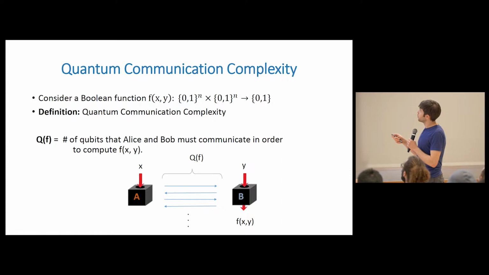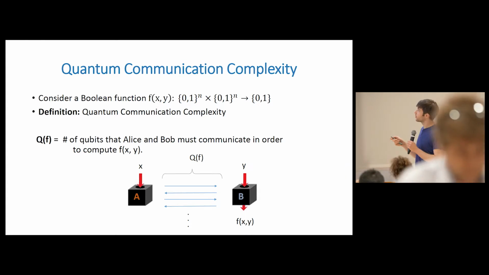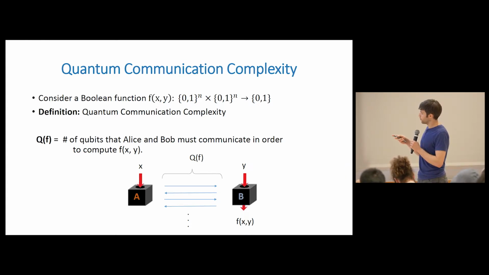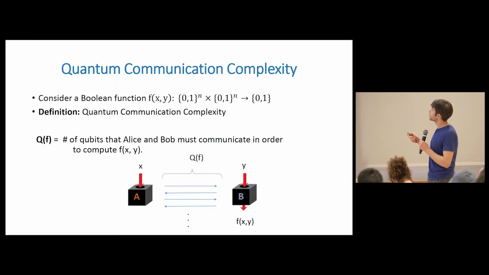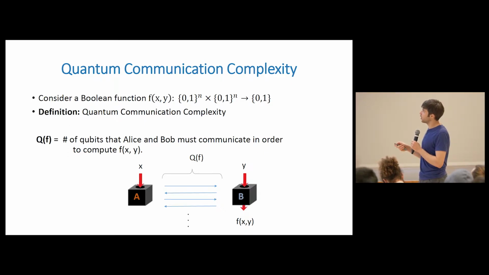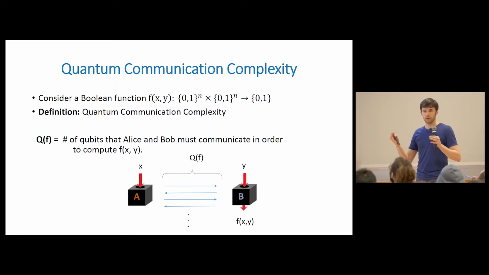So the most basic setting for communication complexity in general, and here we're talking about communicating qubits rather than classical bits, is you always start with a function, and you're always asking the communication complexity of the function. The function takes two n-bit strings and outputs a single bit. So the n-bit strings are x and y, and we're again imagining this setting where there are two players, Alice and Bob, and they can communicate, but every qubit of communication that they use costs them.